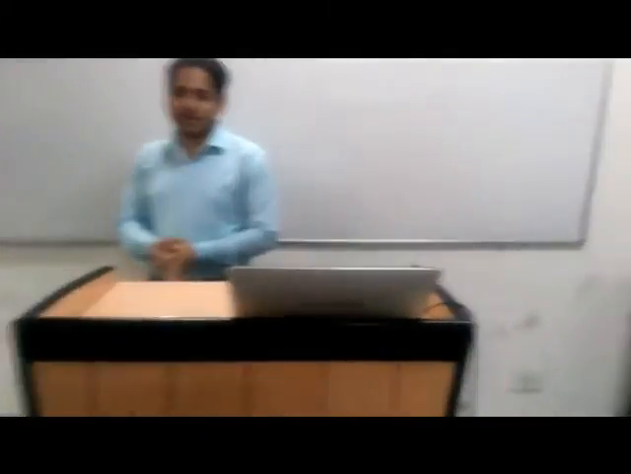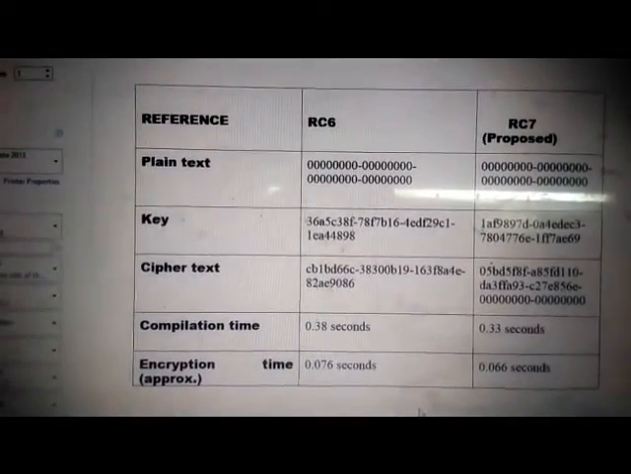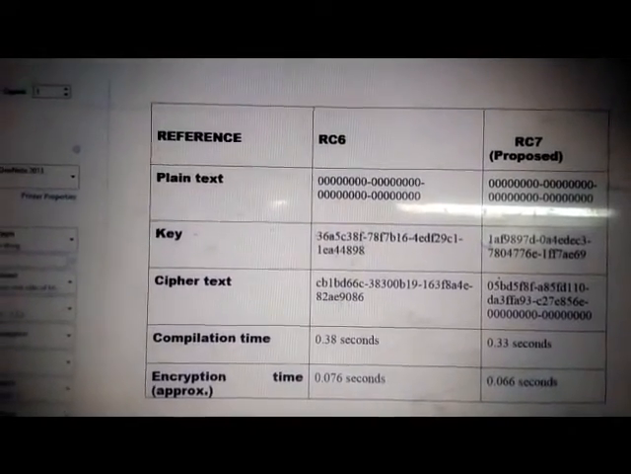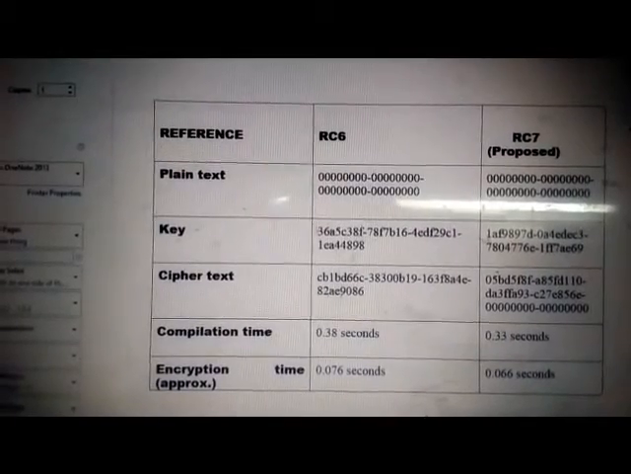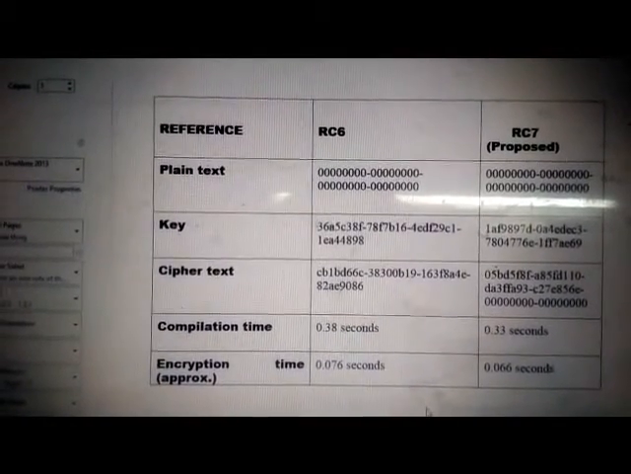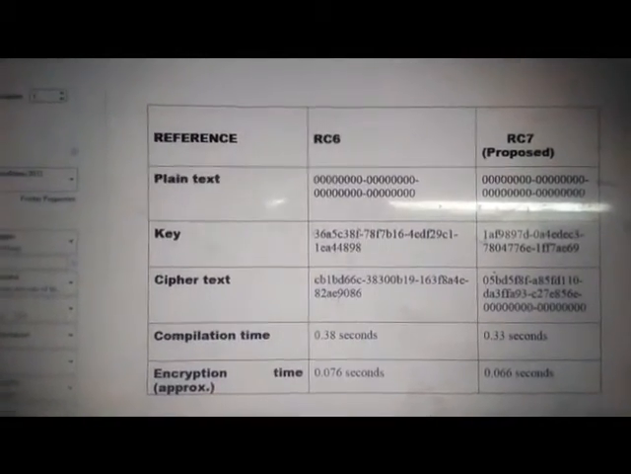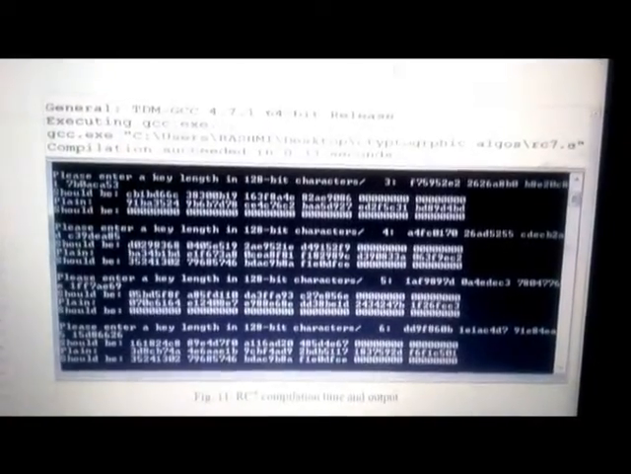Here is the comparison between RC6 and RC7. The judging parameters are plain text, key, ciphertext, compilation time, and encryption time. The screenshot of the output of the implementation of the RC7 code is as follows.